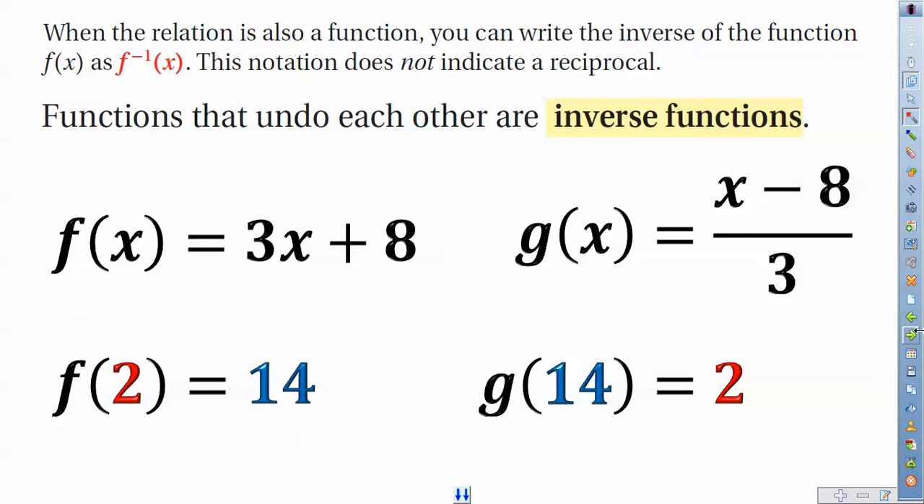But I want you guys to think about what we did earlier with those two functions from our warm-up. We have these two functions here. Notice that when we put a 2 into 3x plus 8, we got 14. Notice when we put a 14 into (x minus 8) over 3, we end up getting 2. So what can we say about g of x in relationship to f of x? Yeah, we can simply say that g of x is actually the inverse of f of x.